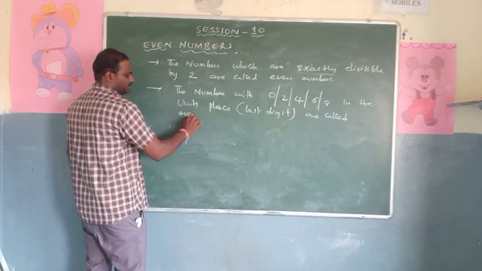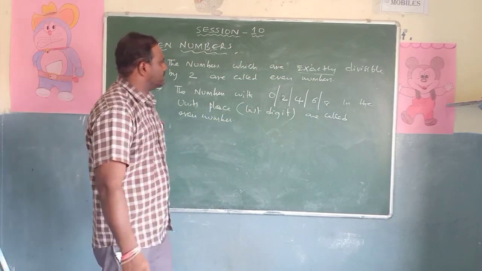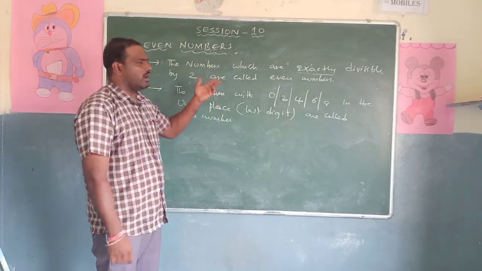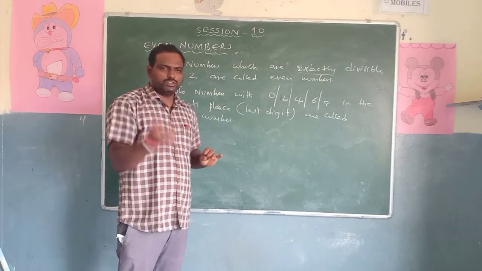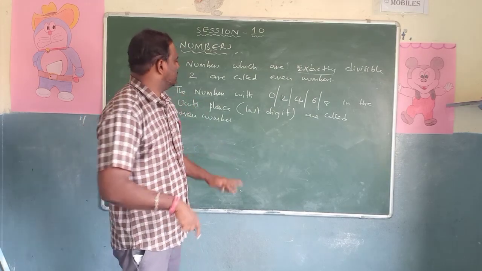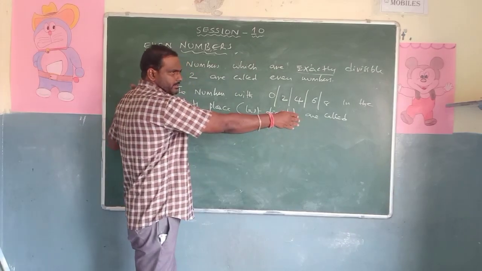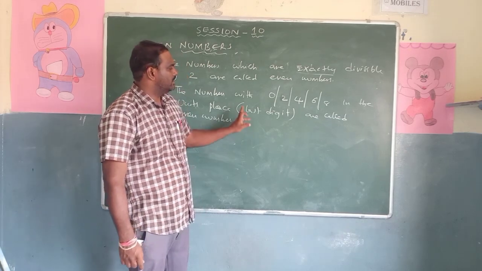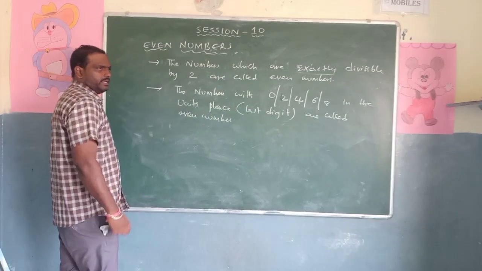These are the two definitions. The first definition is: the numbers which are exactly divisible by 2 are called even numbers. Or the second definition: the numbers with 0 or 2 or 4 or 6 or 8 in the units place. So what is the units place? If I write a number, the first place is ones, then tens, hundreds. For your understanding, the last digit.